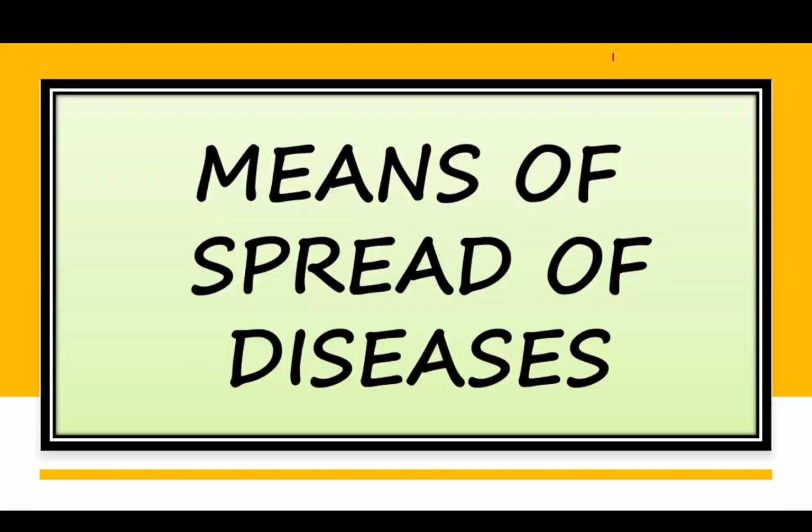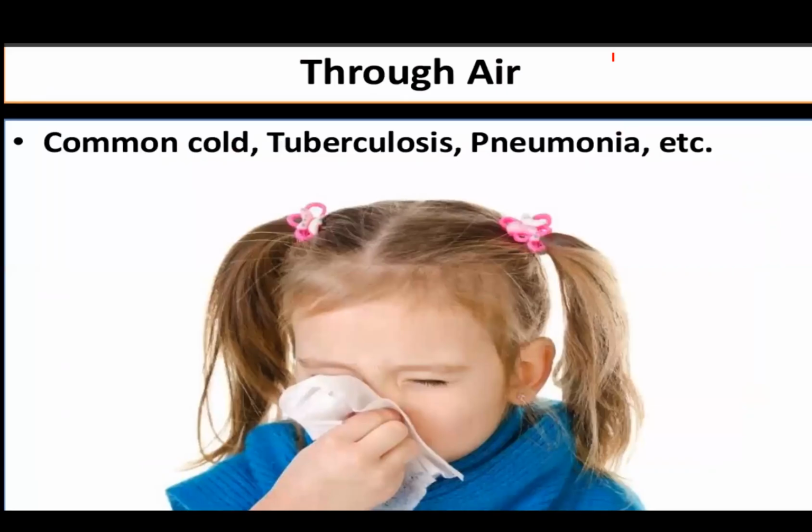So in this session, I will take means of spread of diseases. There are several ways by which disease can be spread. The first one is through air. Some diseases are spread through air and those diseases are known as airborne diseases. Here are a few examples of the airborne diseases like common cold, tuberculosis, pneumonia. They all are the diseases which are spread through air.